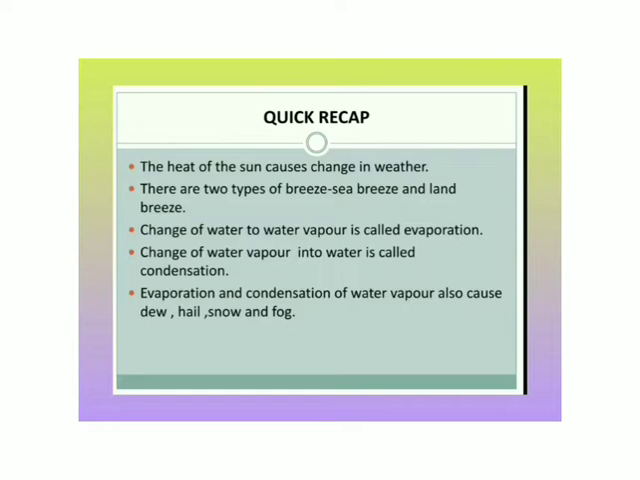The heat of the sun causes change in weather, and there are two types of breeze, sea breeze and land breeze. Change of water to water vapor is called evaporation, and the process by which water vapor changes into water is called condensation. My dear children, evaporation and condensation of water vapor also cause dew, hail, snow and fog, and these are the forms of precipitation.